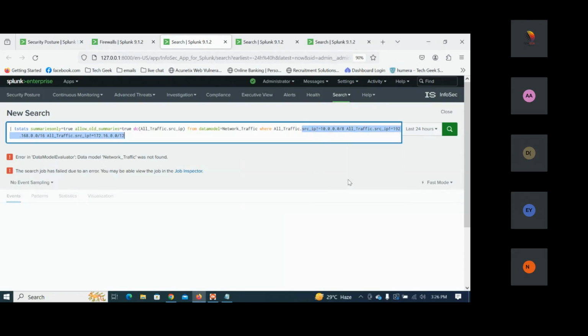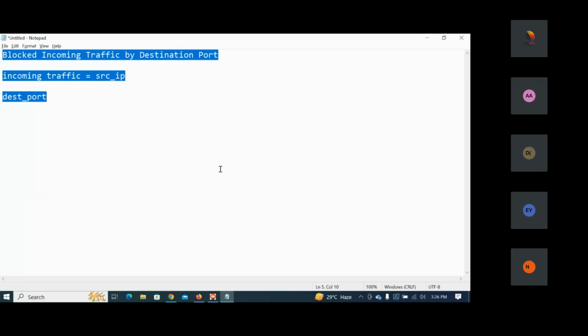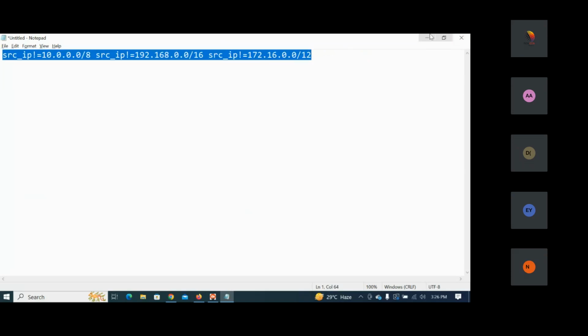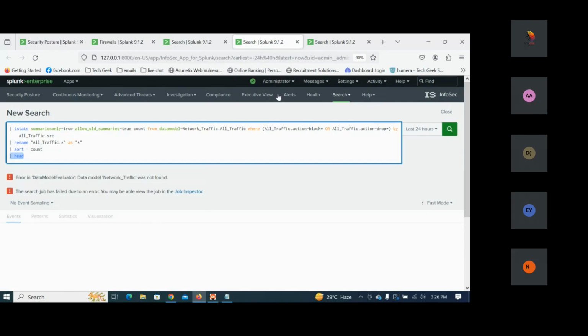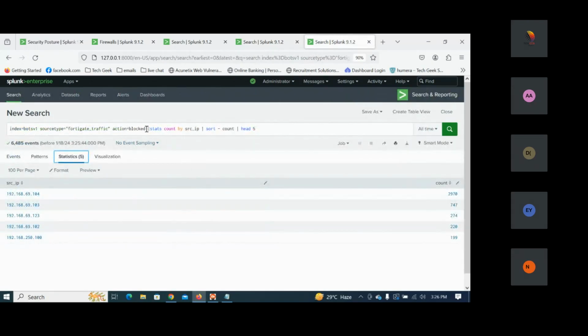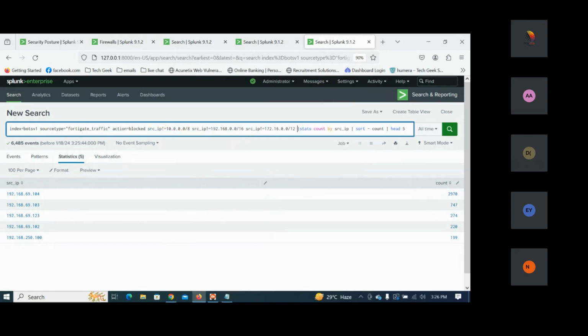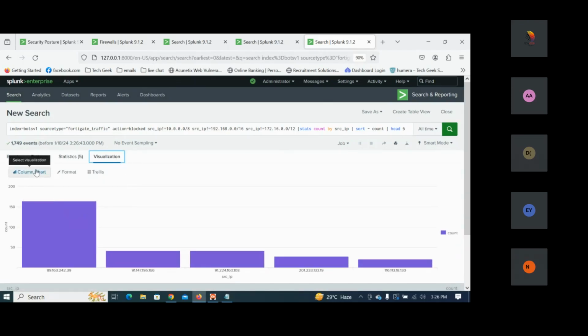So I'm going to copy the same part. Let me show you that I'm excluding these source IPs. When I exclude them, I get only the external IPs. So let me take this one and go to the search query. Before this action block, I'll put all this process. When I hit enter, you can see all the external IPs. If we don't take this, it will give the internal IPs also. So now we got all the external IPs, visualizations, column chart.